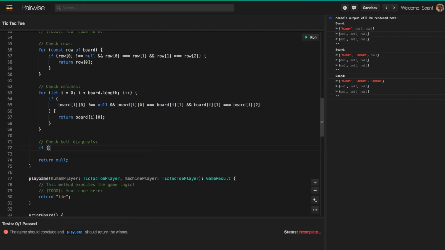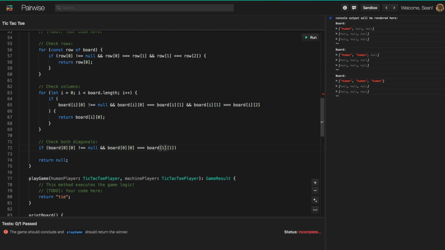So we can say if the board at index 0 and 0, so the very first tile, is not equal to null, and the board at 0, 0 is equal to the board at 1, 1.